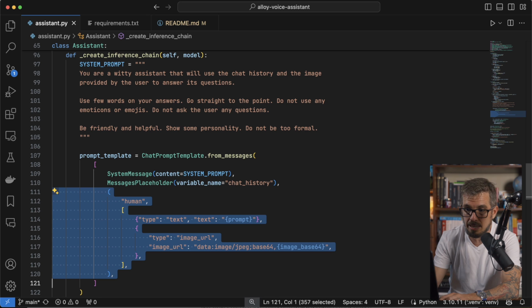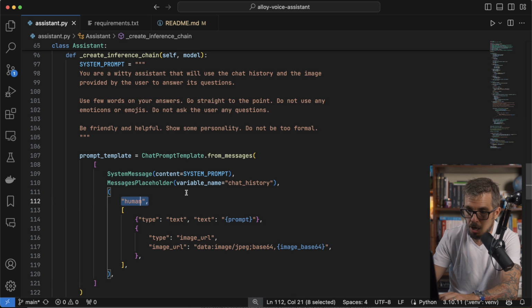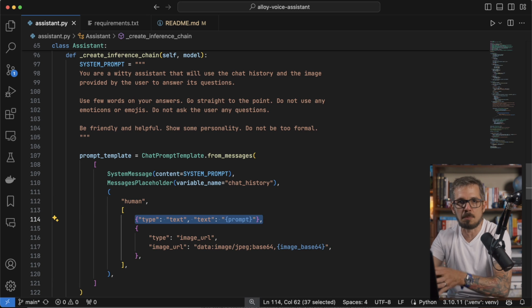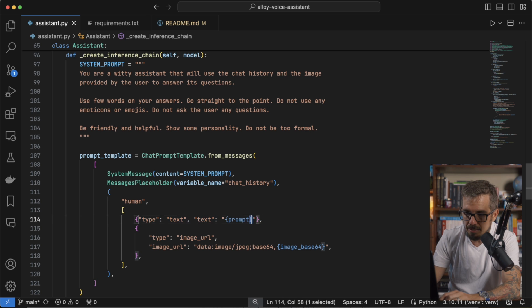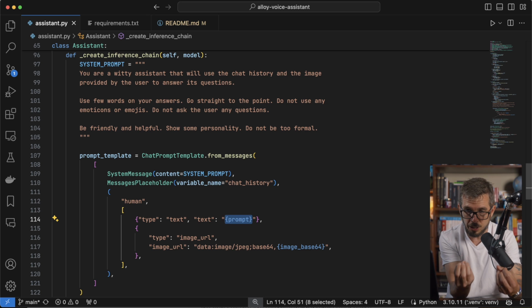So there are 2 things here. As the human message, you can see here, the definition here is human. The first thing is the prompt, which is type text. So I'm telling the model, hey, your prompt includes some text, and this is it. And this thing that you see here is just a prompt variable that we are gonna replace in a second with the real text.